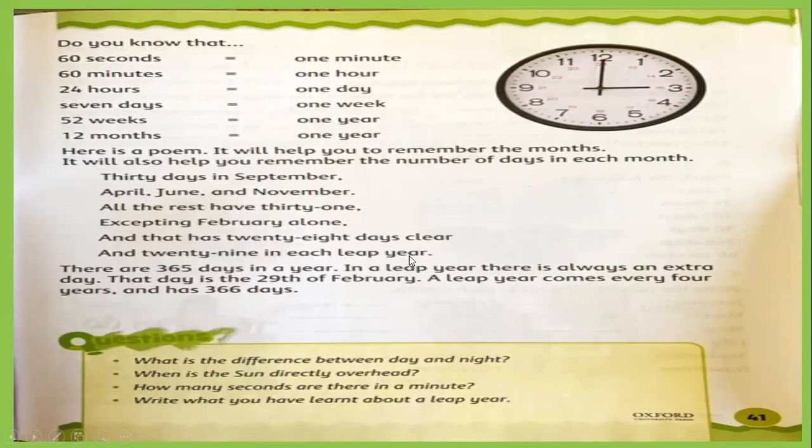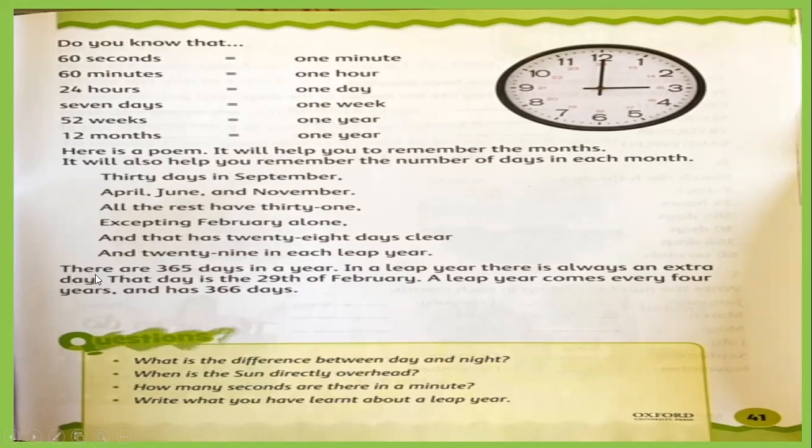What is the leap year? First, they told you about the 30 days in September, April, June, and November. Then all the rest have 31, except February. In February, we have 28 days, but in a leap year, we have 29 days in the month of February. And what is the leap year?